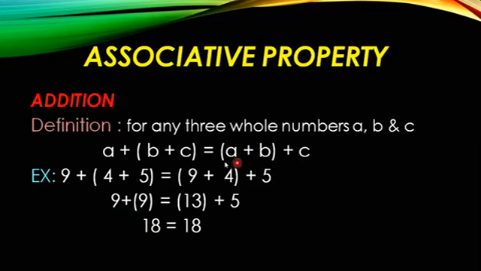The same way here, first I will add A and B and after that I will add C. So A and B is 9 plus 4 and C is 5. So 9 plus 4 is 13 and plus 5, 13 plus 5 gives us 18. So on the left hand side we got 18, and on the right hand side also we get 18 only. So 18 is equal to 18. It doesn't matter if you change the order and add, we will get the same answer only. Hence you can prove that associative property under addition is a closed operation.